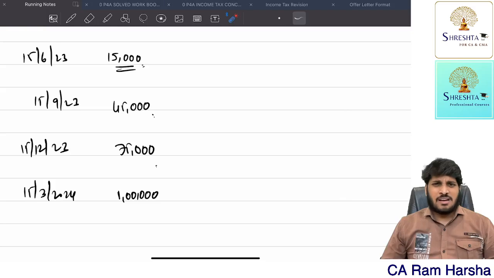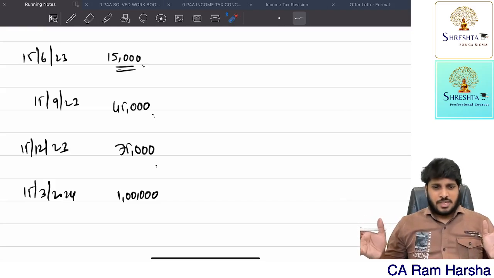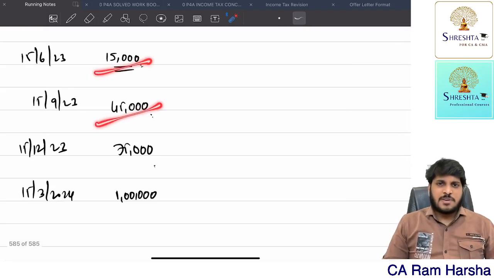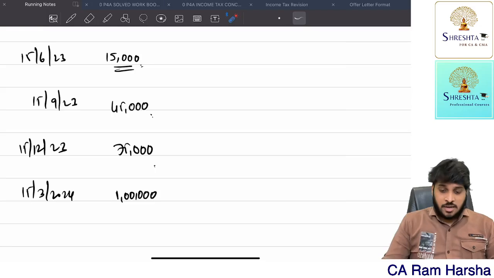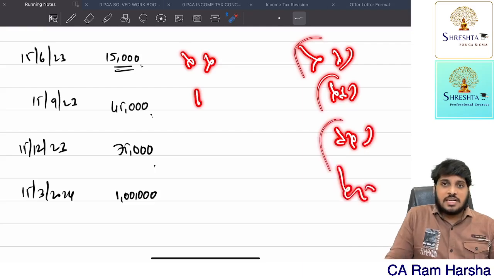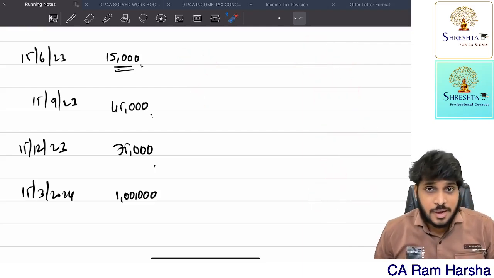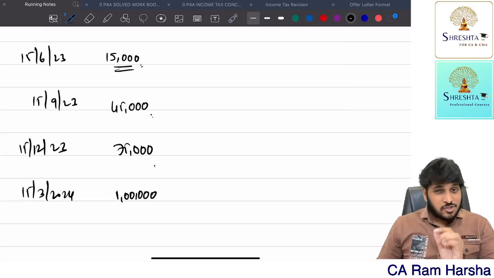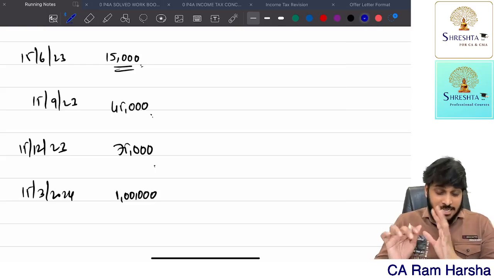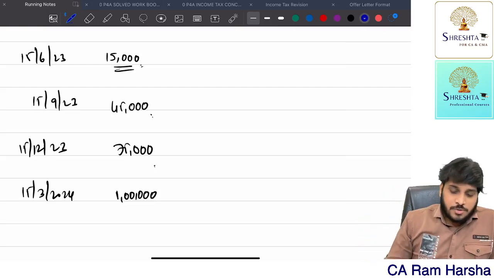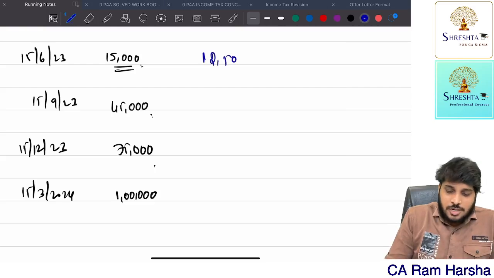That and all doesn't matter. April to March, in this year, what is your total income? Estimate correctly. Pay 15% of the tax, 45% of the tax, 75% of the tax payable, 100% of the tax payable correctly. If you don't pay like that, if you pay some amount, whatever shortfall is there, I will calculate interest. Fine, I agree, I'll pay. Now ultimately, the department gave a small benefit to the SSE. Okay, fine, I understand. So suppose, let us assume the SSE actually paid only 12,500 in the first installment.